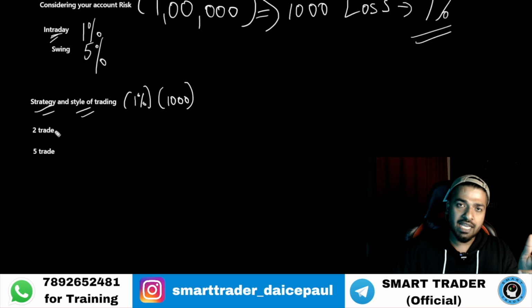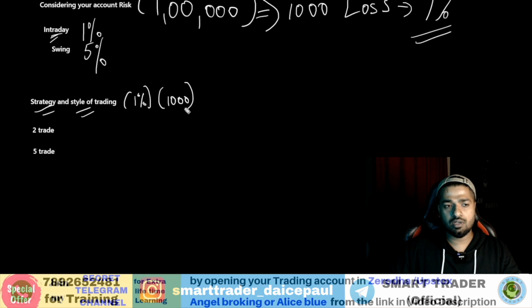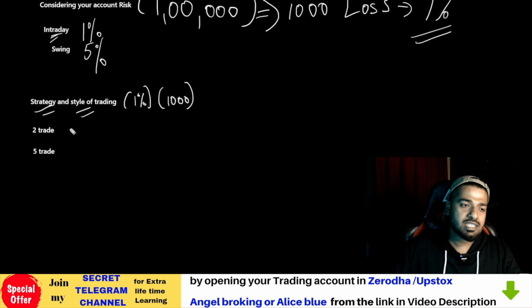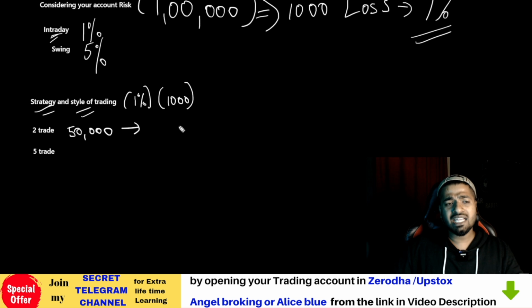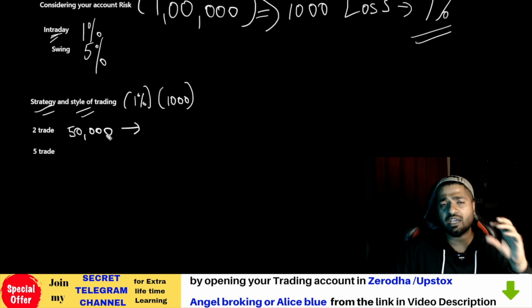So now what he has to do, we'll take an example of a person who's having 2 trades. Now a person who's going to do 2 trades, if he has to take maximum loss of 1000 rupees, then his capital should be around, let's say for example, 50,000 rupees, because his strategy also has a stop loss, whether 0.5, 1%, 2%.